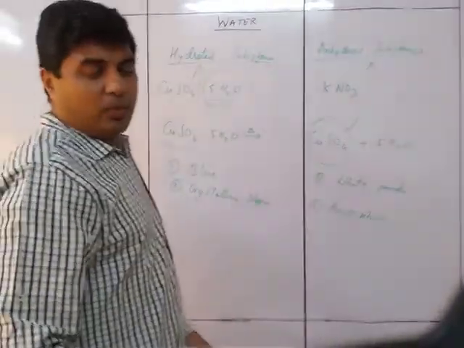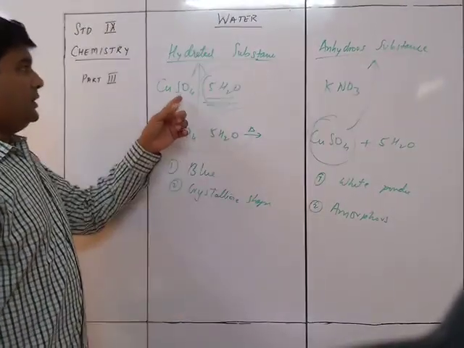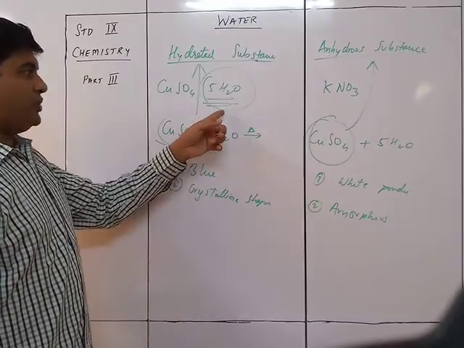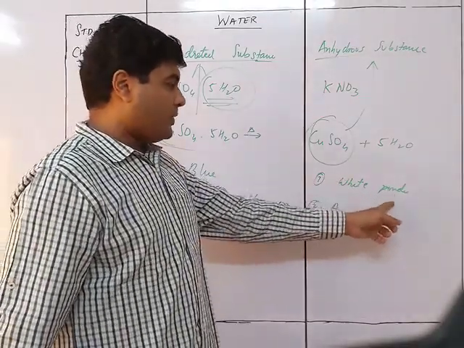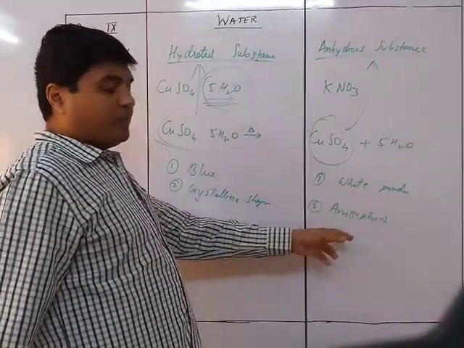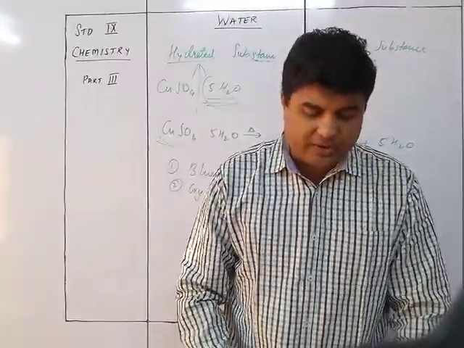So this could be one of the observations: when you heat hydrated CuSO4, the blue colored crystal is going to turn into a white colored powder. So the crystalline shape is going to become amorphous in nature. We have got certain examples over here.